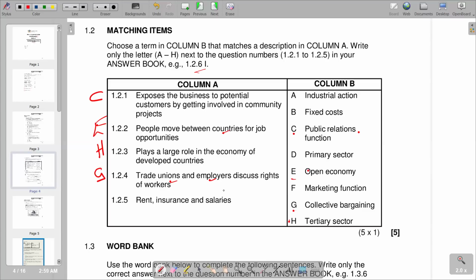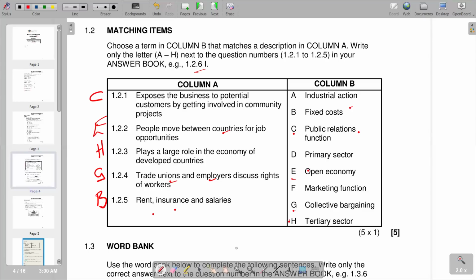Then we go to 1.2.5: rent, insurance, and salaries. These are just expenses that we are given. But if you go to column B, we want to see which term that is. Remember, fixed costs are costs that do not change with the level of production. Whether you produce 0 units or 100 units, you pay the same amount of fixed cost. So rent, you are still going to pay whether you produce or not. So basically, it becomes a fixed cost.